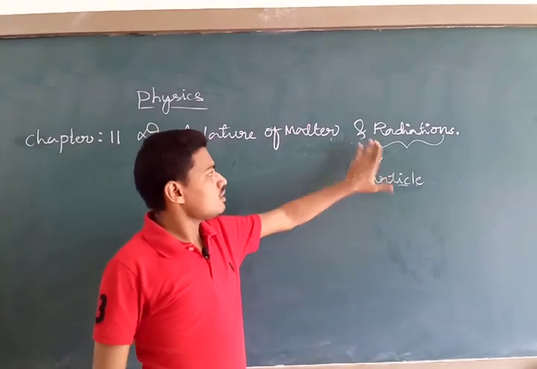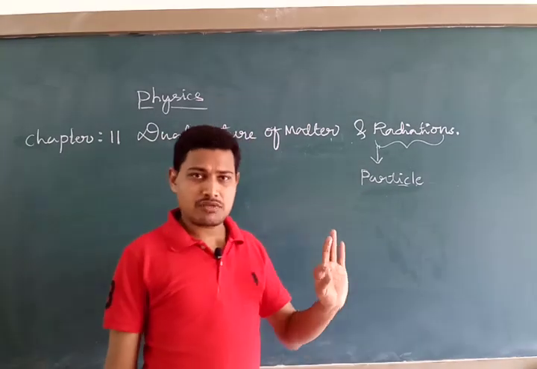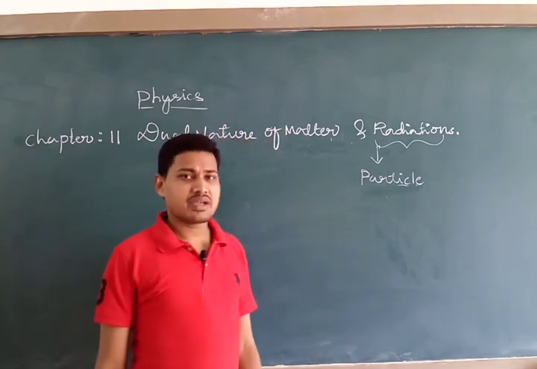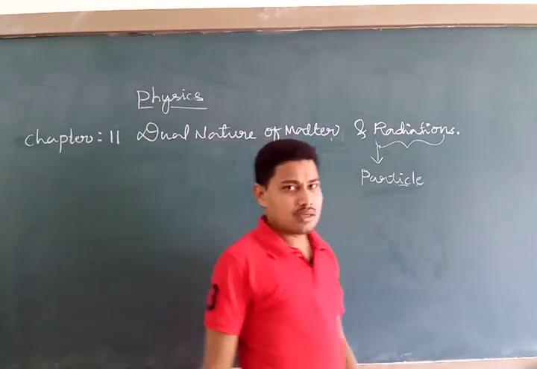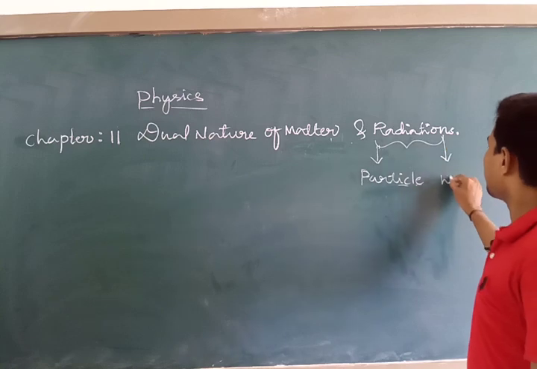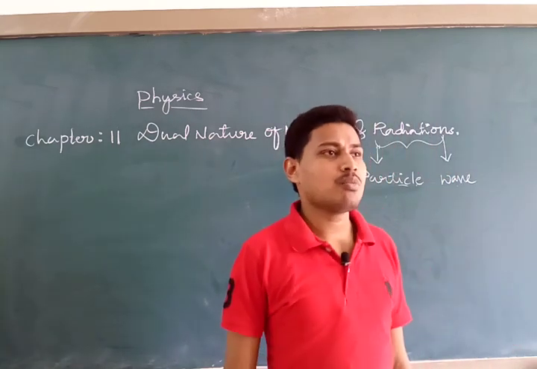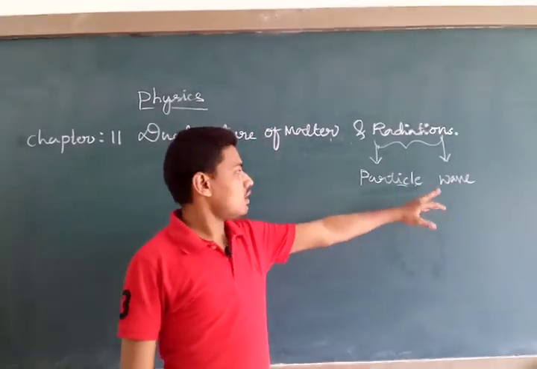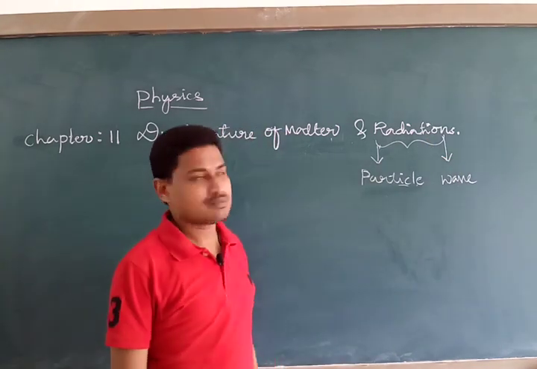Remember, the particle nature of radiation can be explained with the phenomena of reflection, refraction, photoelectric effect and Compton effect. And the phenomena which explain the wave nature of radiation are interference, polarization and diffraction. All these phenomena explain the wave nature of radiation.